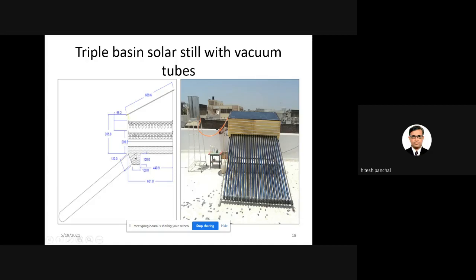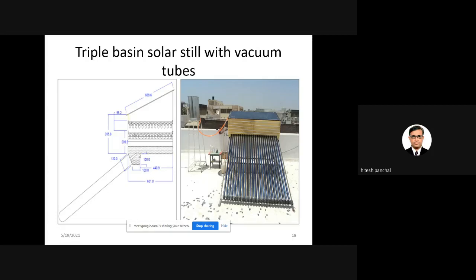You can see in the line diagram, one small pipe emerges from the evacuated tubes. It is called a heat pipe. Friends, we all know what a heat pipe is, because we already studied it in heat and mass transfer. So why is the heat pipe used with the evacuated tubes? The reason is that the heat pipe can heat the water early, because during the morning hours the temperature is lower and the intensity is also lower.